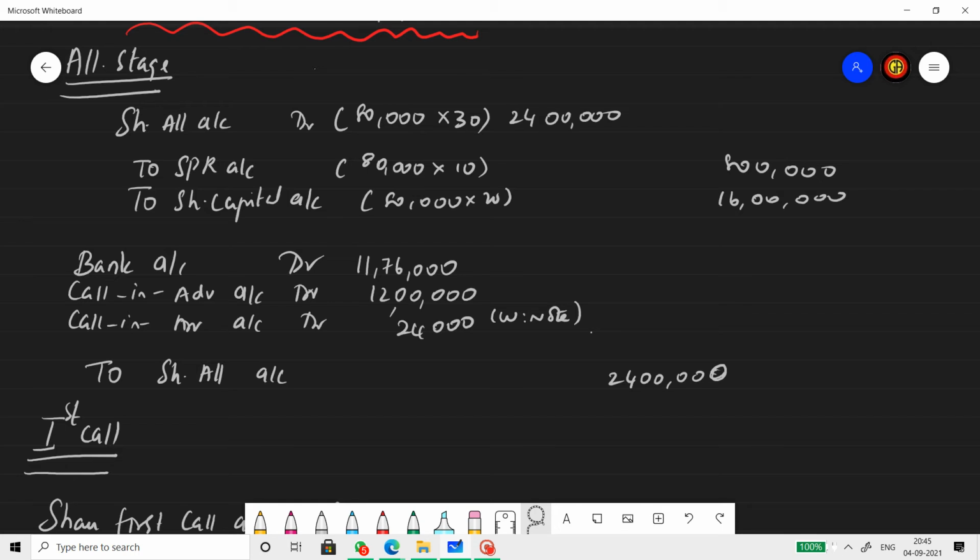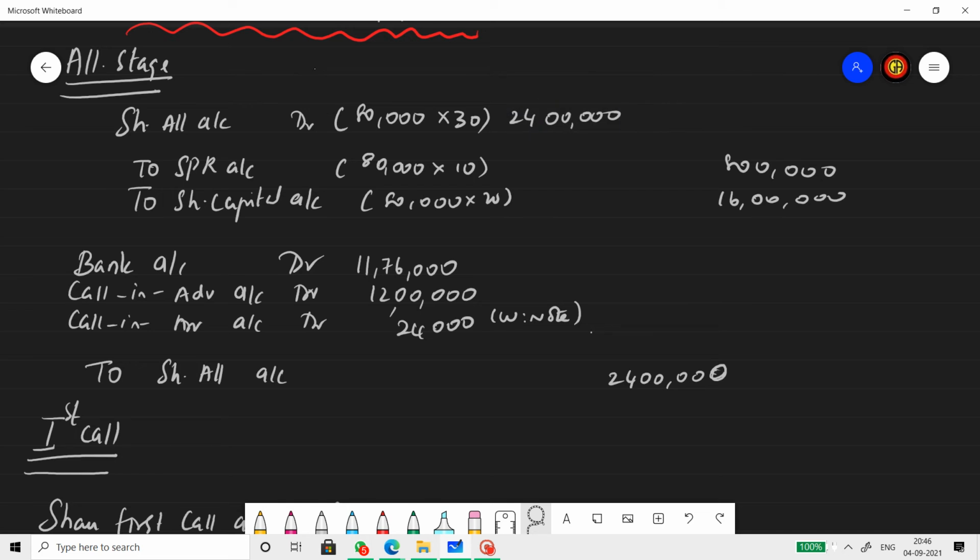Alright. Now let's go to the allotment stage journal entry. Share allotment account debit, 80,000 into 30, 24 lakh. Allotment is with SPR. So to SPR, 80,000 into 10, and to share capital, 80,000 into 20, 16 lakh. And what is this entry called? This is the due entry. Due entry means this much amount is expected to be received at the stage of allotment. Now, let's pass the receipt entry. But are we receiving this? That is what we have to see in the receipt entry.